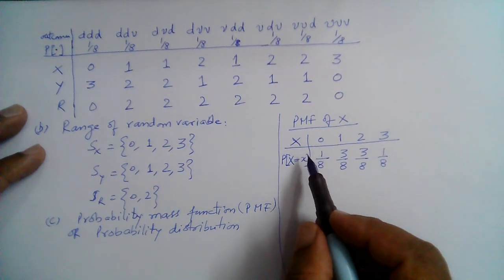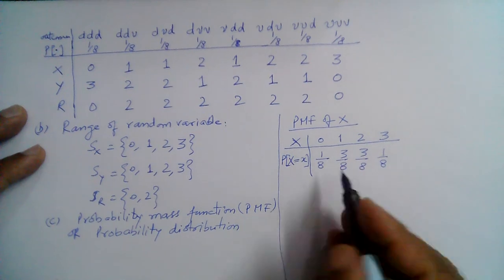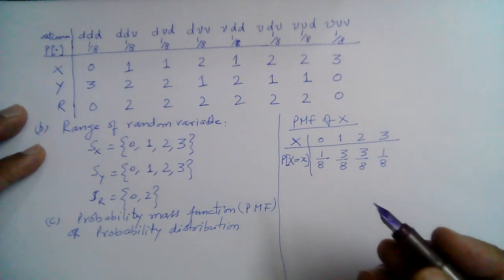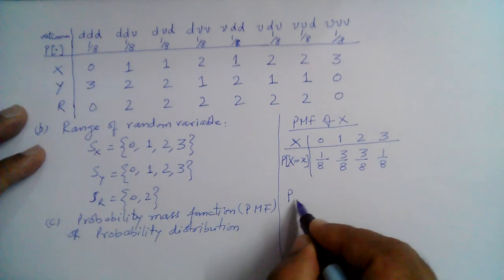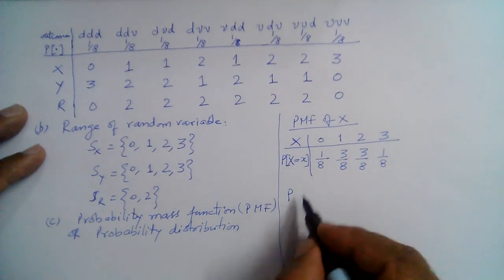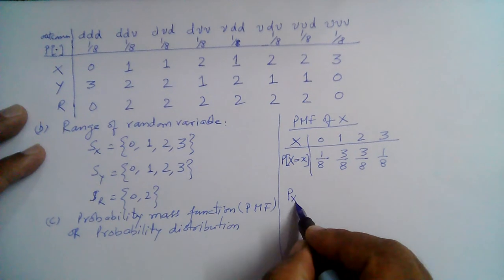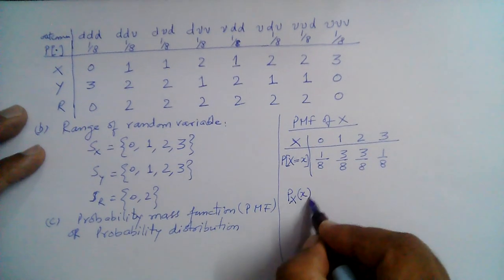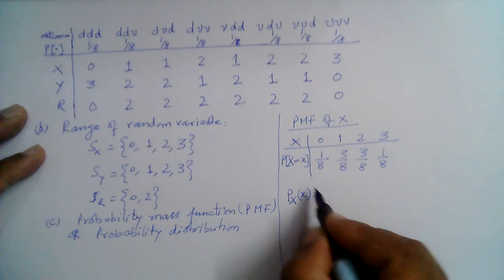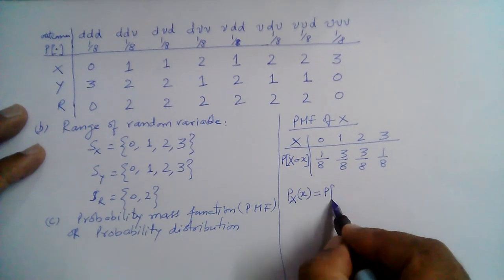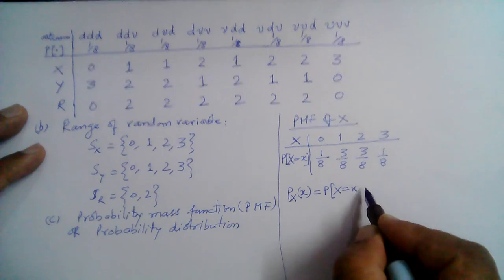So this PMF can be written this way, and it can also be written in many other ways. For example, PMF is denoted like this: capital X here as subscript, and then the probability that the random variable X takes on this small value x, and it is also denoted like this: X takes on this small value x.